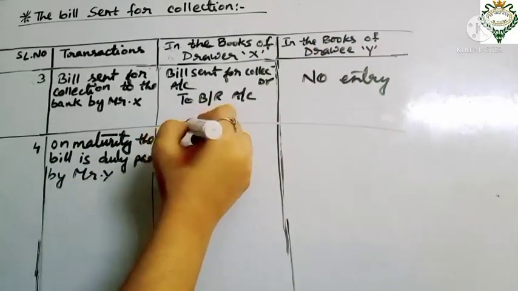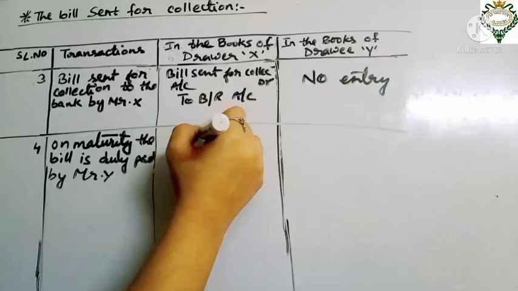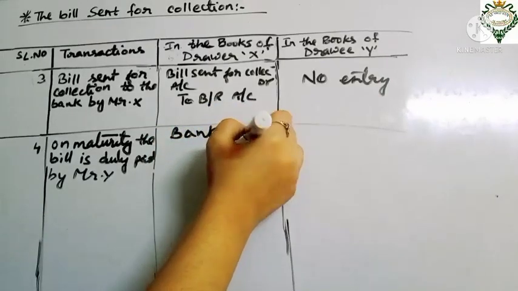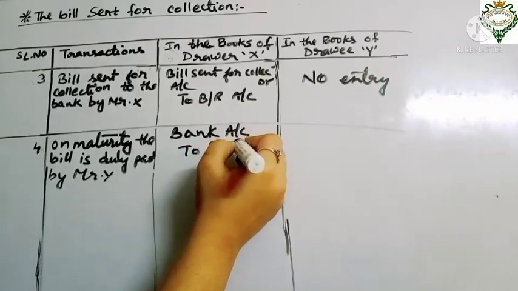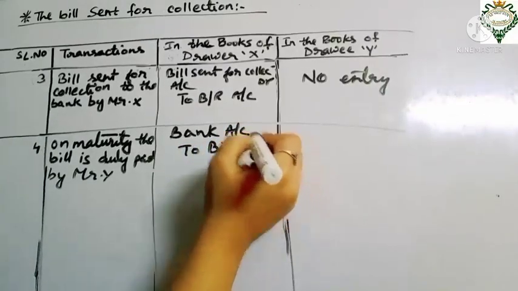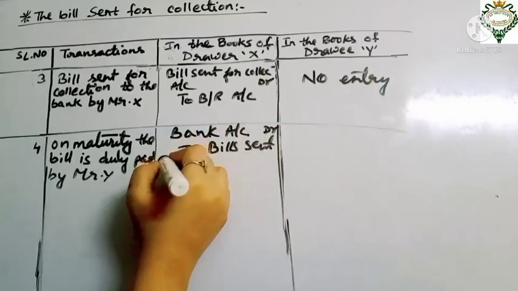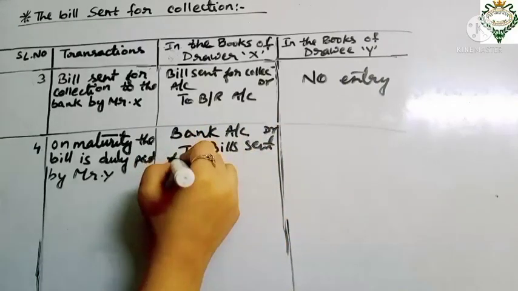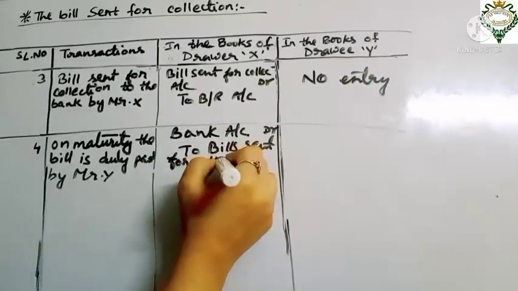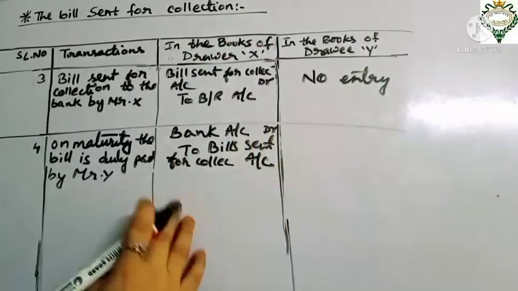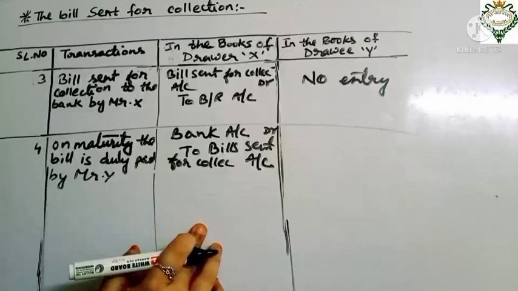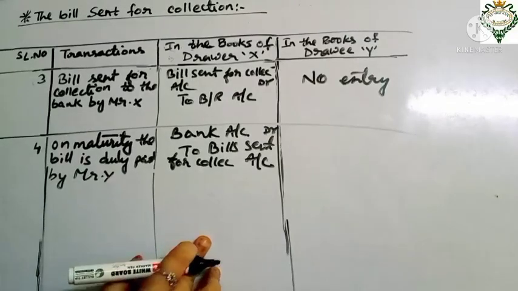So here the entry will be like this: bank account debit to bills sent for collection account, in the drawer's books. Here the narration will be being payment collected by the bank against the bill receivable.